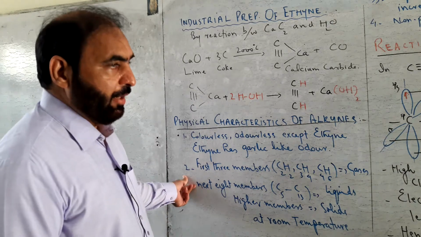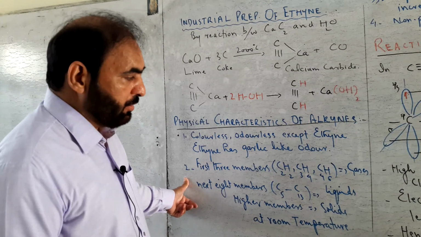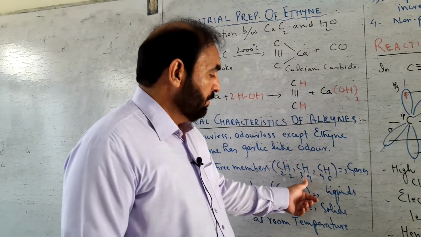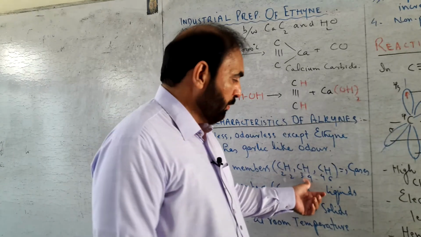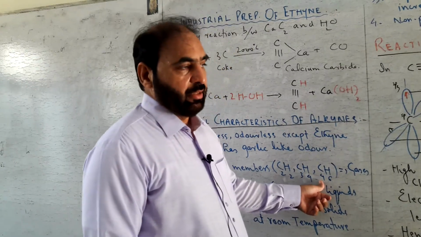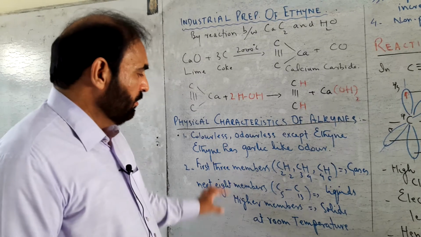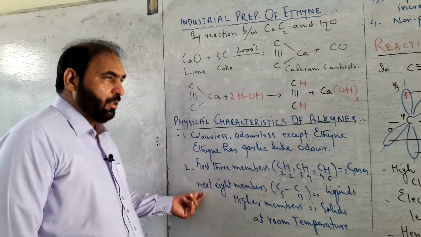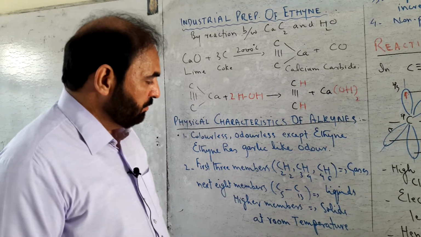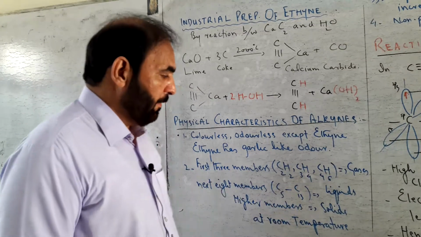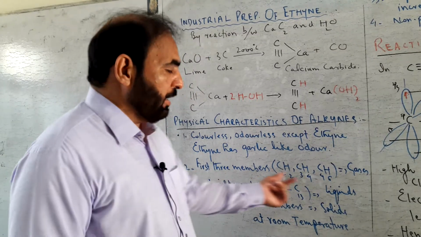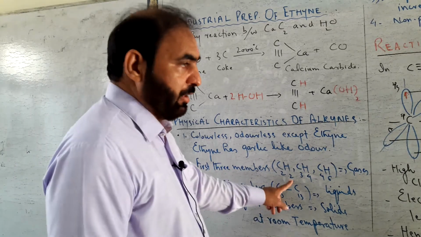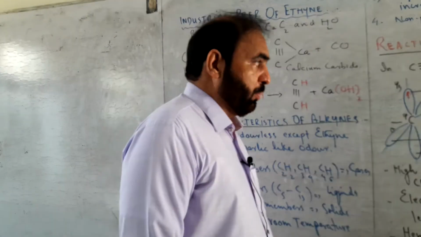First three members of this class of hydrocarbons, that is C2H2 ethine, C3H4 propyne, C4H6 butyne, are gases at room temperature. Next 8 members from C5 to C13 are colorless, odorless liquids. And higher members after C13 are solids at room temperature.